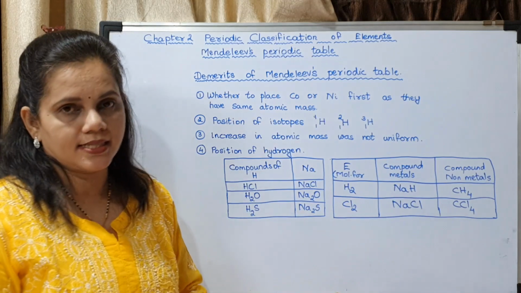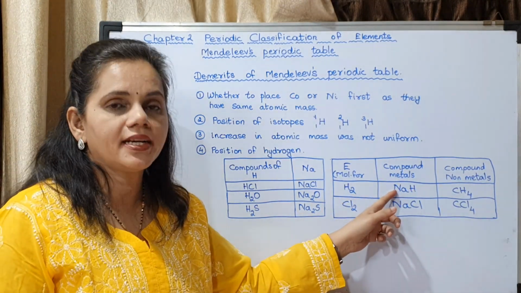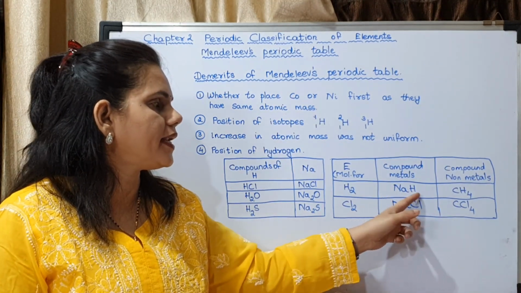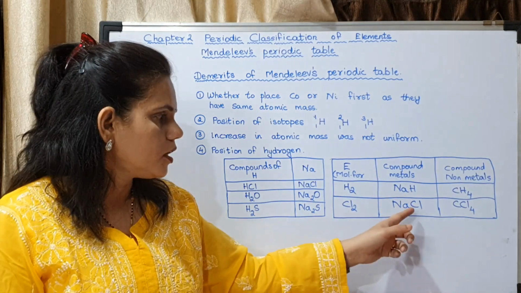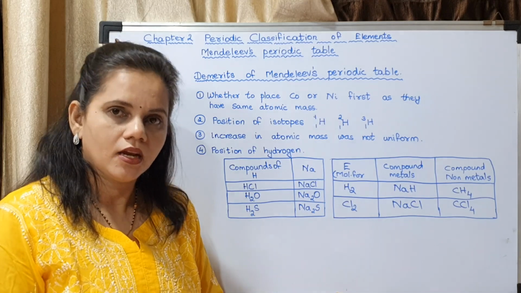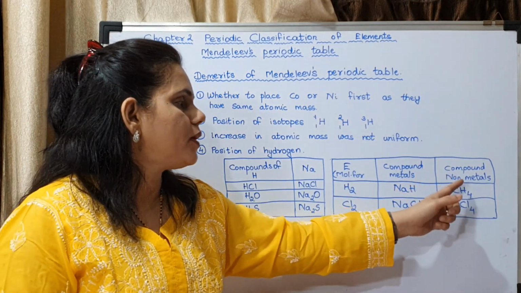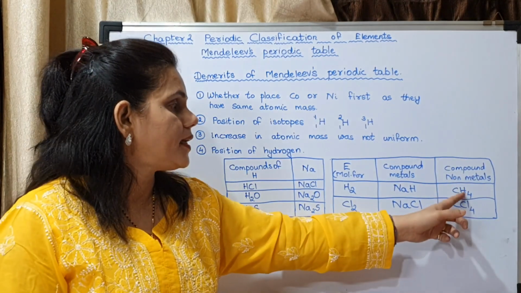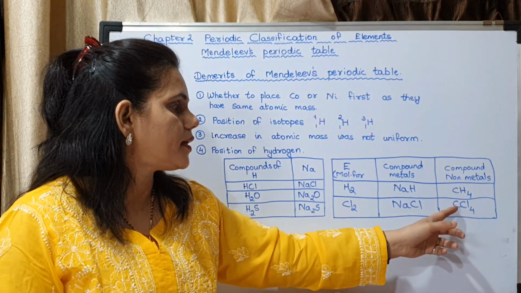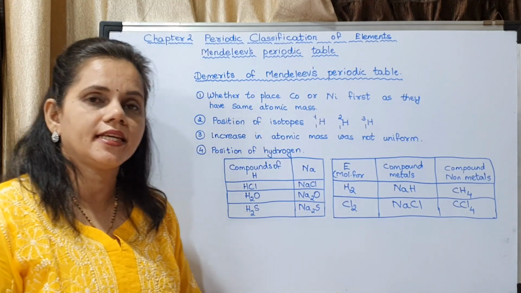Compounds with metals. Sodium is a metal. Hydrogen combined with a metal to form NaH. Chlorine also combined with a metal to form NaCl. See the similarity in their molecular formulas. Compounds with non-metals. Hydrogen combines with carbon to form CH4 and Cl also combines with carbon to form CCl4.